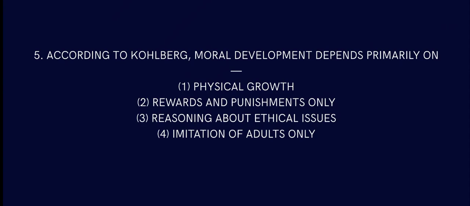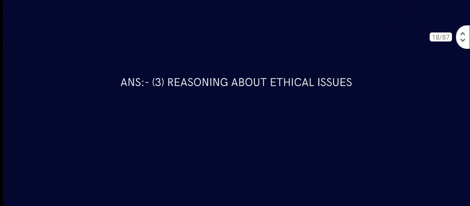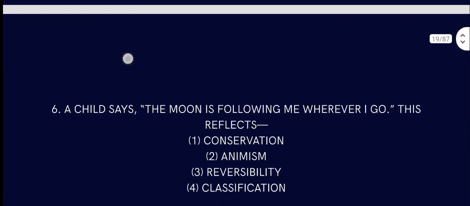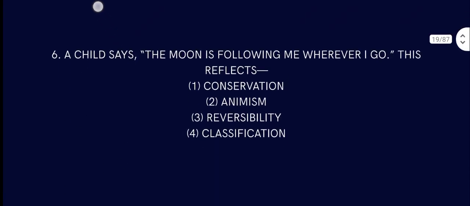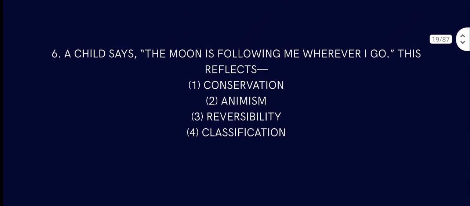That's not going to be helpful here. Imitation of adults only. No, that's just Bandura's idea, but moral development is about reasoning about ethical issues. So the answer is reasoning about ethical issues. You are reasoning about what is right and wrong. You are asking yourself what that decision would impact you in your lifetime. That sort of thing.